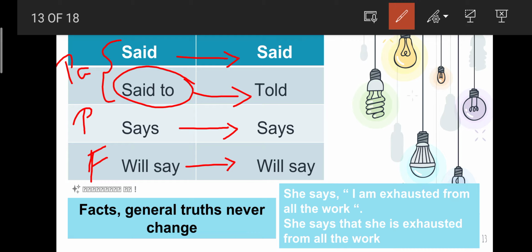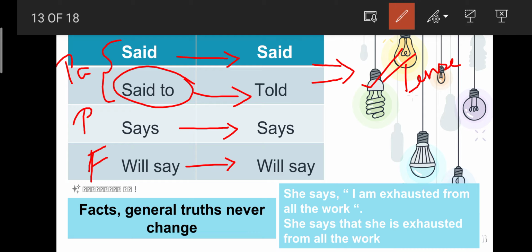If the reporting verb is in past, that is said and said to, then the given exact dialogue will undergo the change of tense. Okay, if the reporting verb is said or said to, then the exact dialogue is there. No, while changing that exact dialogue from direct speech to indirect speech, we should change the tense. Got it?